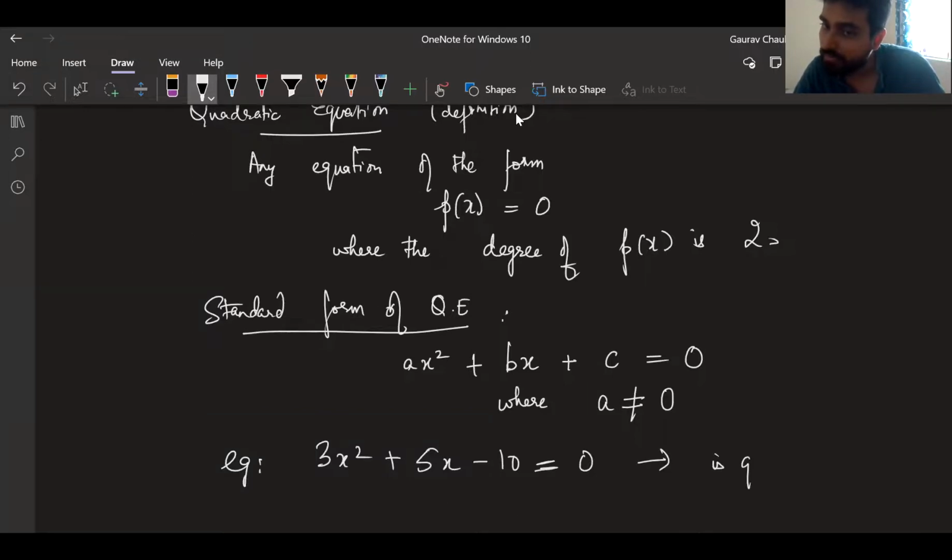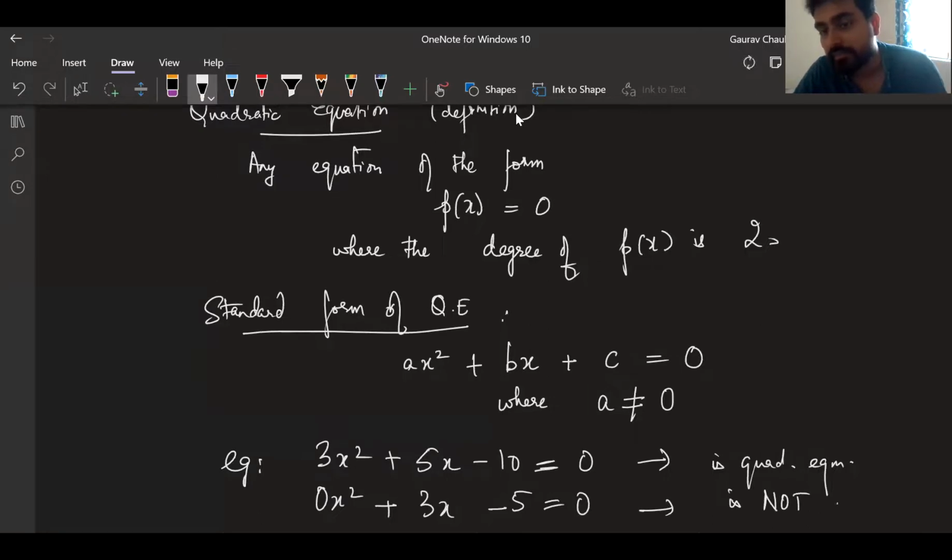But if I have 0x square plus 3x minus 5 is equal to 0, this is not quadratic because it has become linear. Basically, the highest power is this. This power cannot be counted because the coefficient is 0. Are we following this, guys?